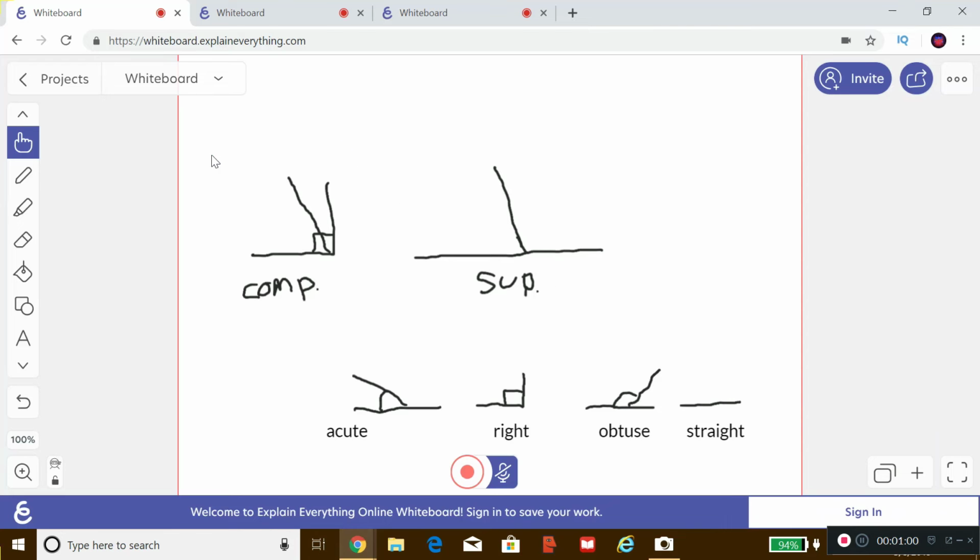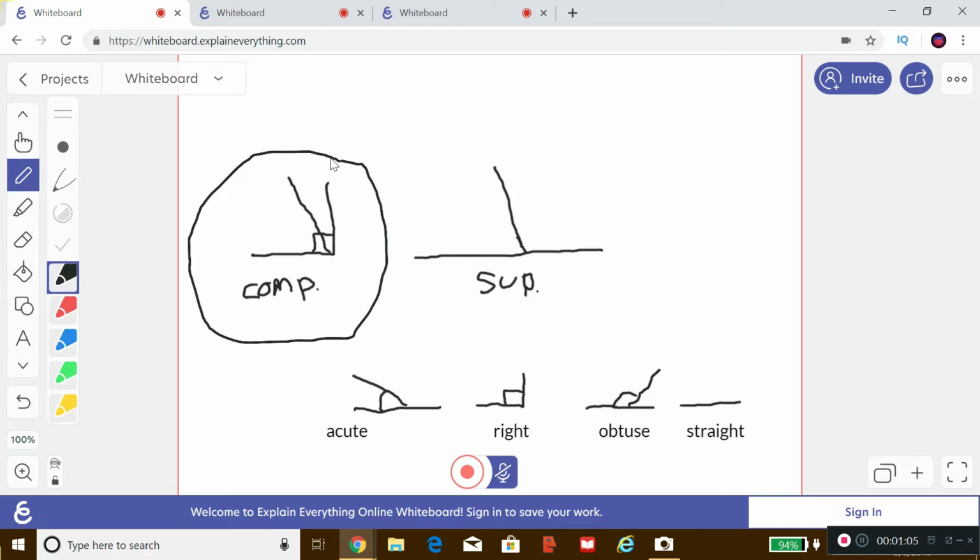So, first off, this is a complementary angle. What does it mean to be complementary? It means that the measure of x plus the measure of y equals 90 degrees. So 45 and 45 are complementary. 60 and 30 are also complementary. 14 and 76 are complementary. Anything that adds up to 90.